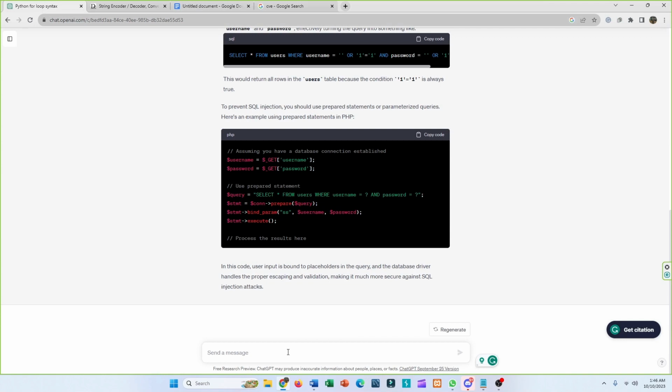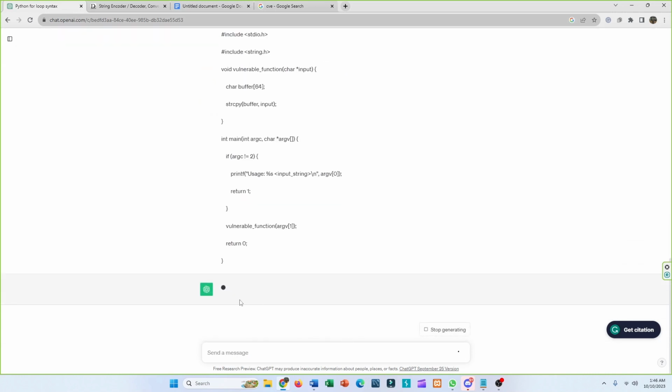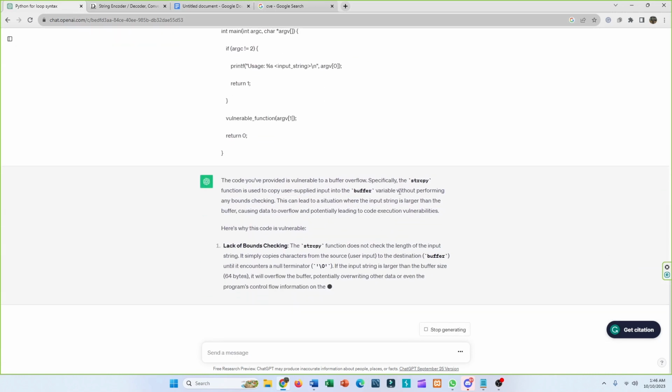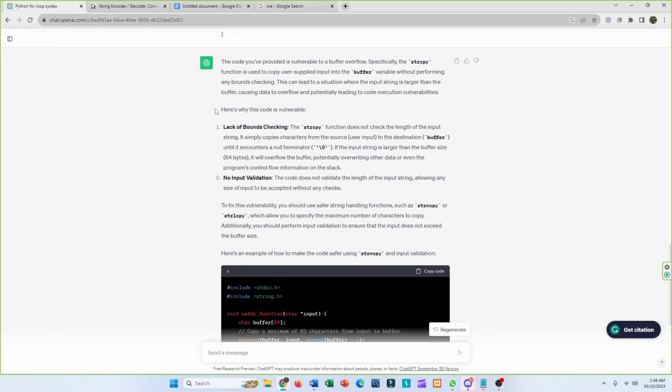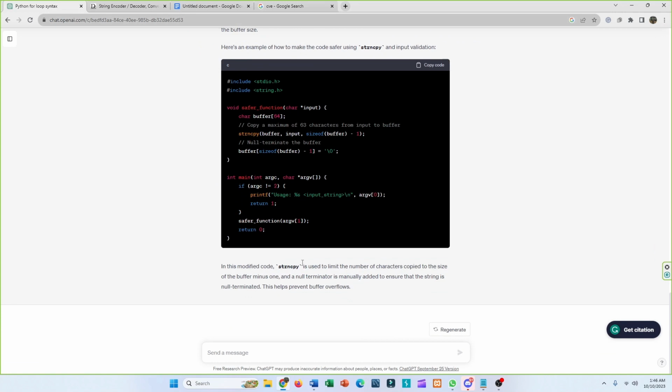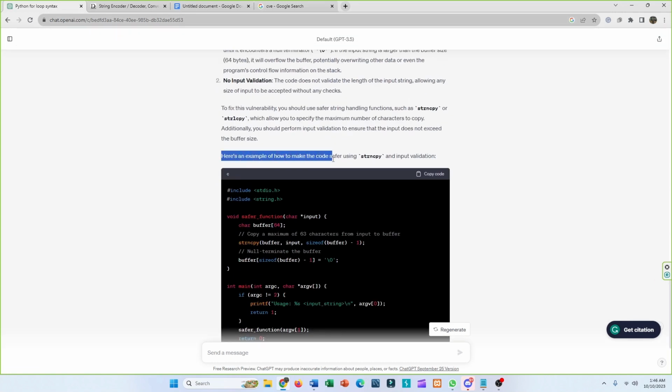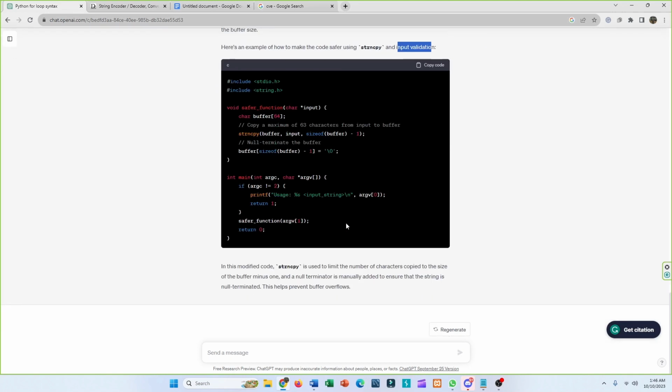Suppose I want another code and to find the vulnerability in this code too. Let's see if it can find it or not. Okay, it has identified it as a buffer overflow, and it has given the reasons why this code is vulnerable, like no input validation and lack of bounds checking. It has also given us an example of how to code more safely using input validation. So this is very helpful to find out if code is vulnerable or not, and how to make the code safer.